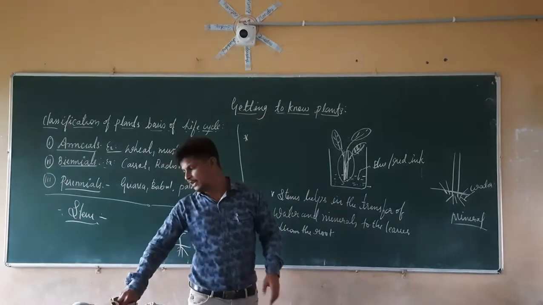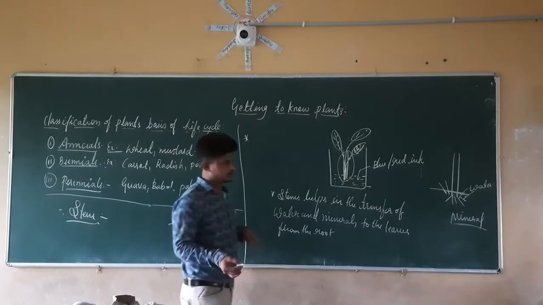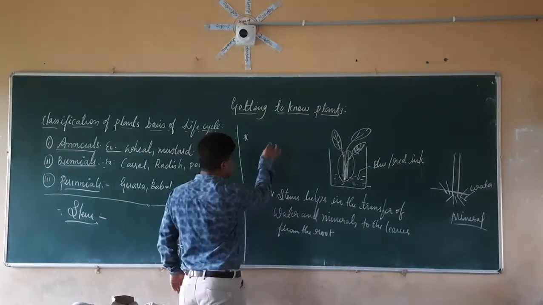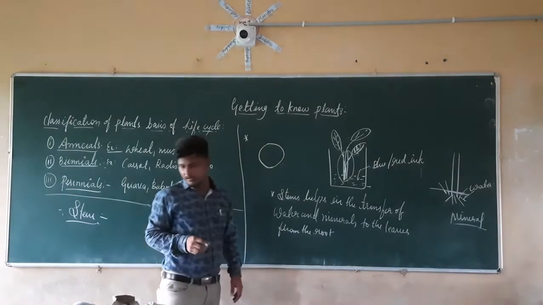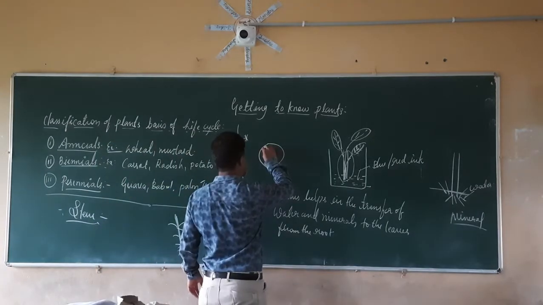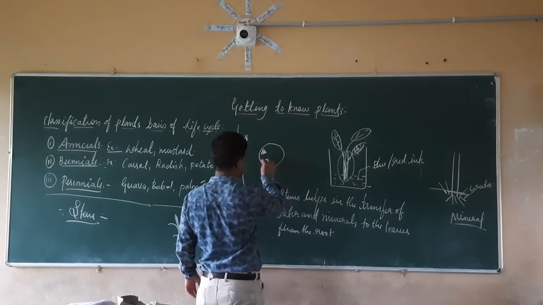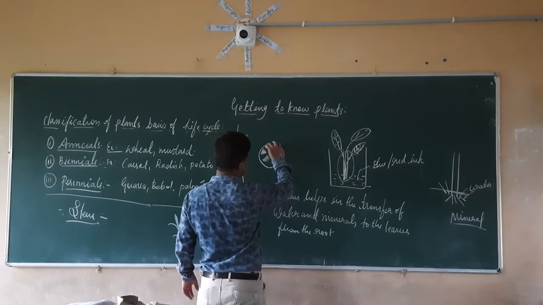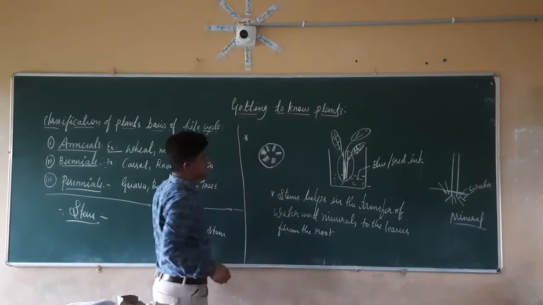So if we check the stem here, again if you cut the stem and check it, the cross section of the stem looks like this. If you correctly cut the stem here, the cross section of the stem looks like this.